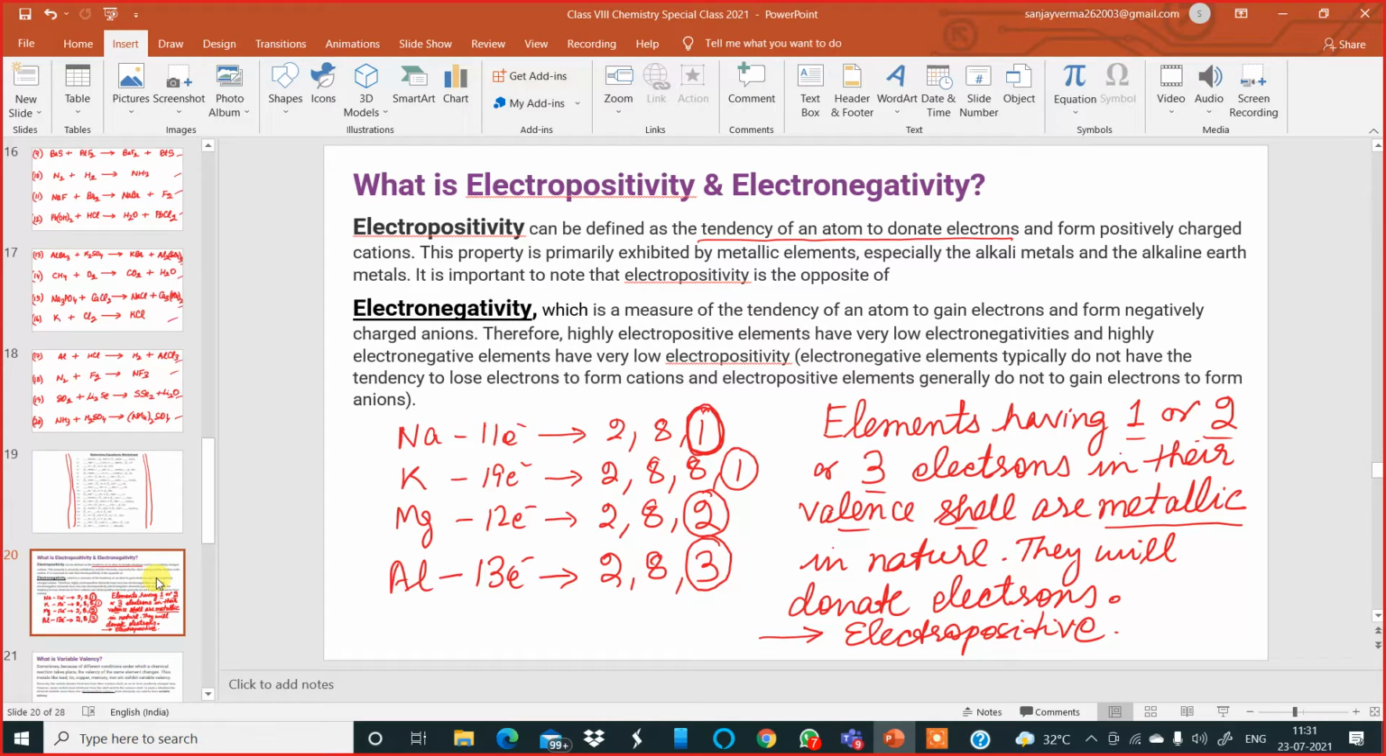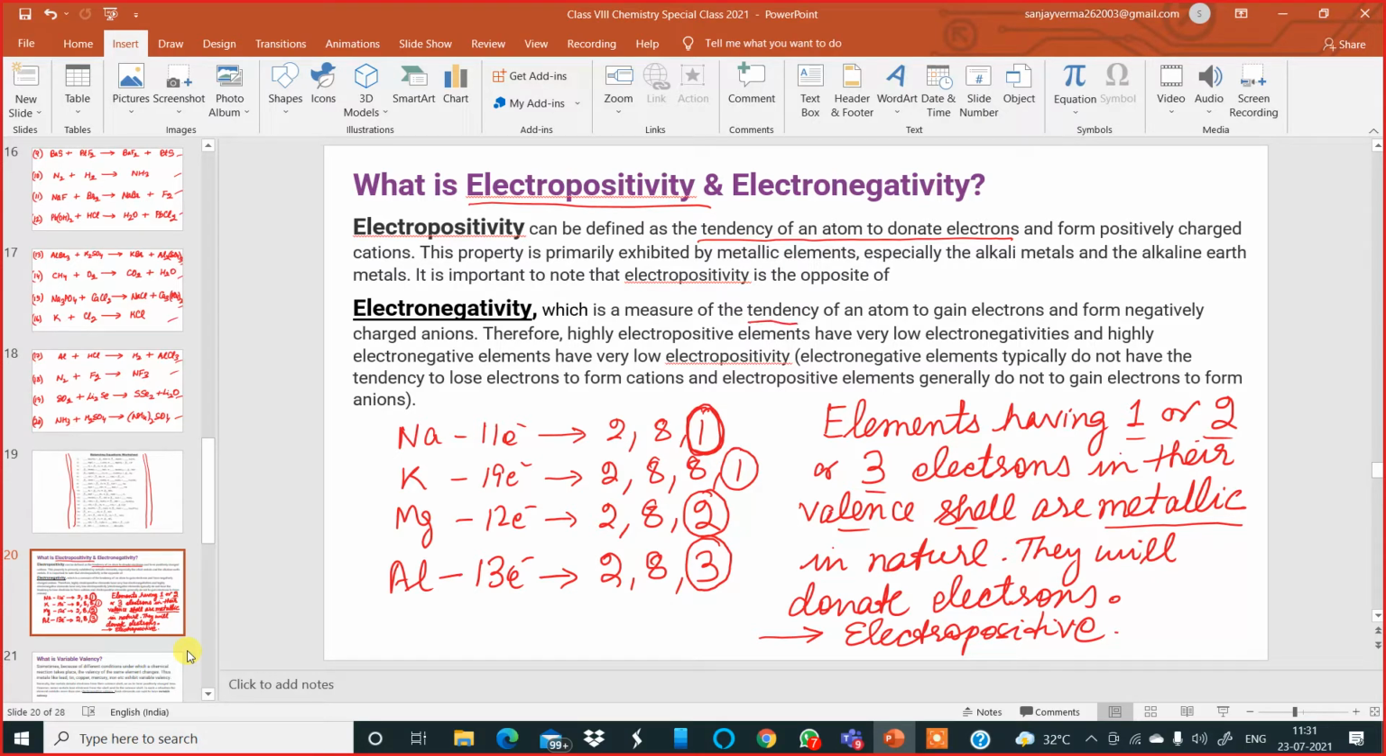Yes, very good. Because in their valence shell they have either 1 or 2 or 3 electrons, and they are capable of easily losing or easily donating these 1 or 2 or 3 electrons from their valence shell. So it is clear to all of you now. Metals exhibit electropositivity. Am I clear with this? Now let us look at electronegativity.